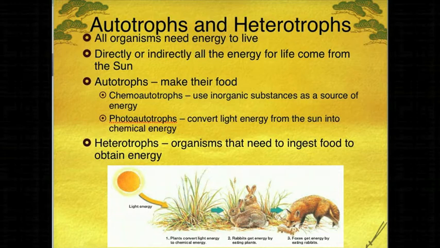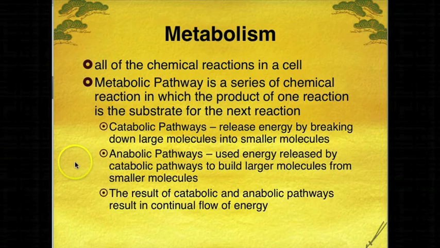All right, so there are two different types of autotrophs: chemoautotrophs, which are able to use inorganic substances in order to get energy, and then photoautotrophs that use the sun in order to get chemical energy. So plants are photoautotrophs. We're going to talk about some examples of chemoautotrophs when we talk about bacteria.